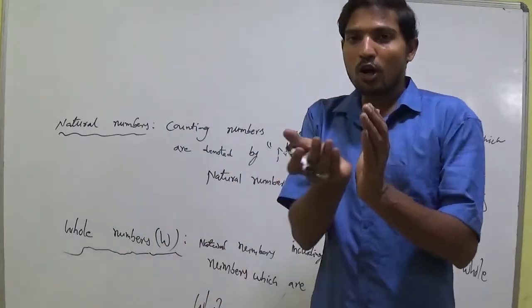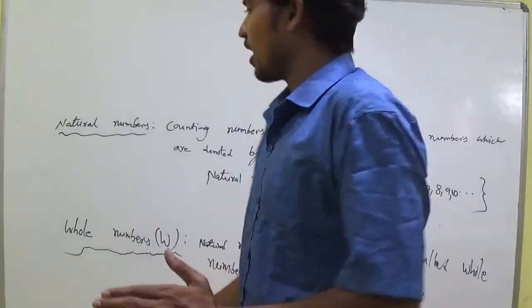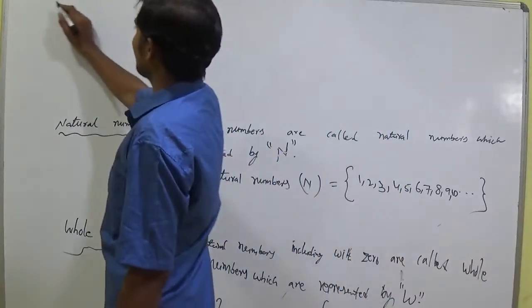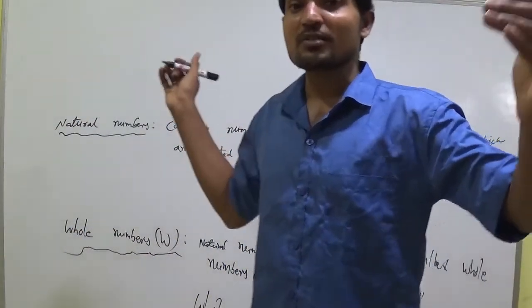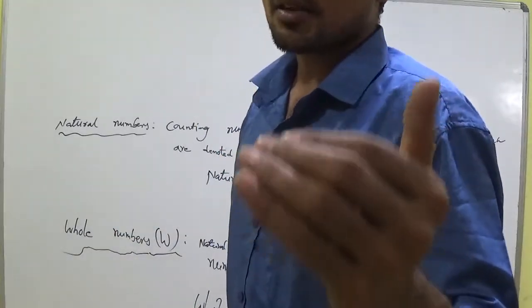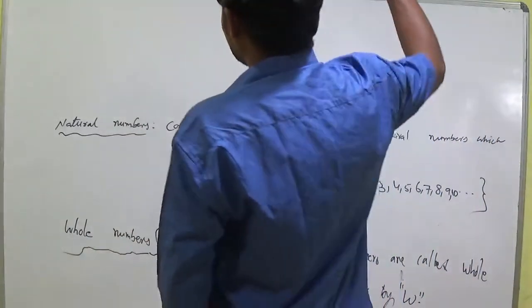Now, whole numbers with negative of natural numbers are called integers. Negative of natural numbers means -1, -2, -3, -4, -5, -6, -7, -8, -9, -10 and so on.